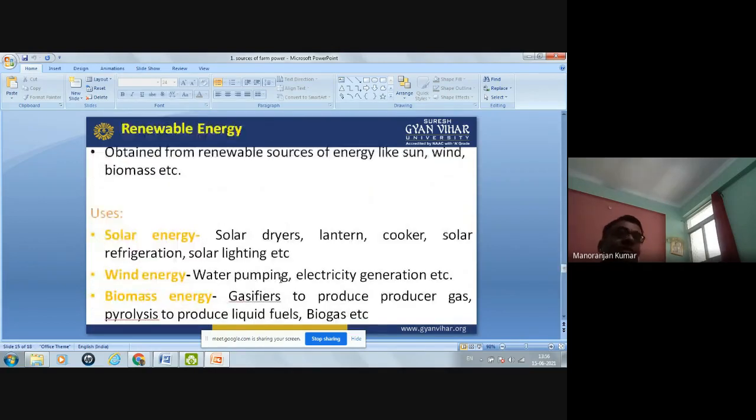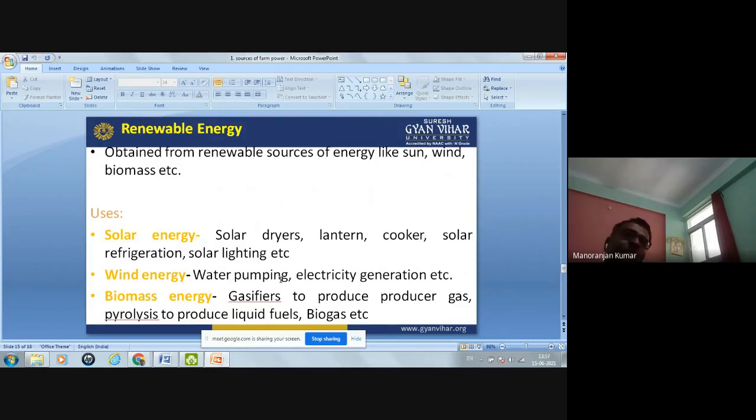Now, last one is the renewable energy. Okay, so there are two types of energy available. One is the renewable energy, and other one is the non-renewable energy. Renewable energy means that type of energy which you can create again and again. That energy is known as the renewable energy. So it is obtained from the renewable source of energy like sun, wind, biomass. This is the sources of the renewable energy, sun energy.